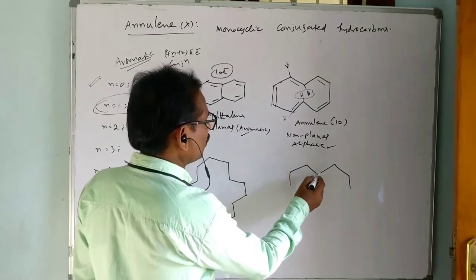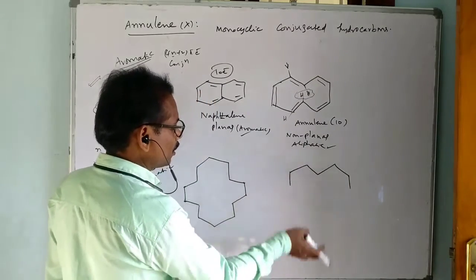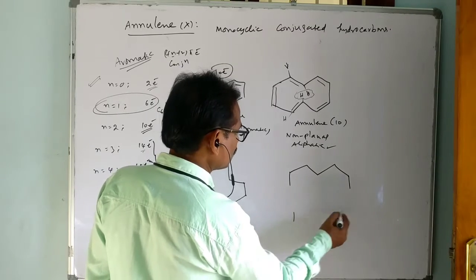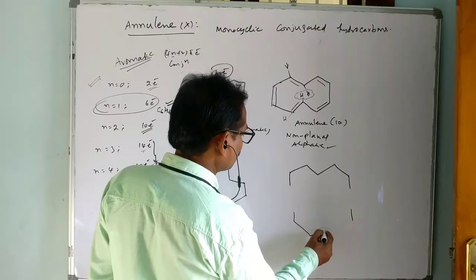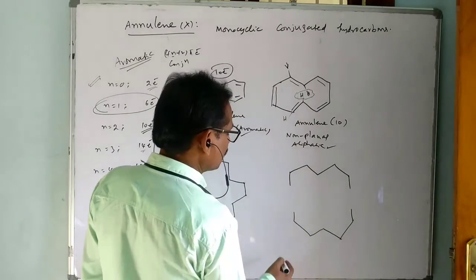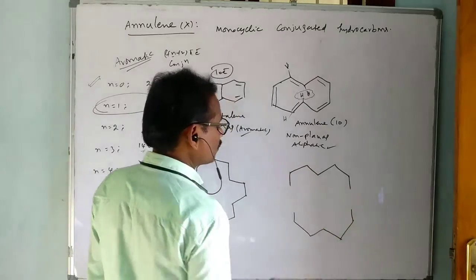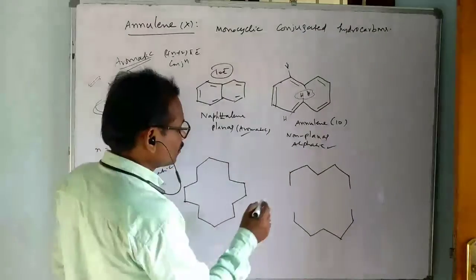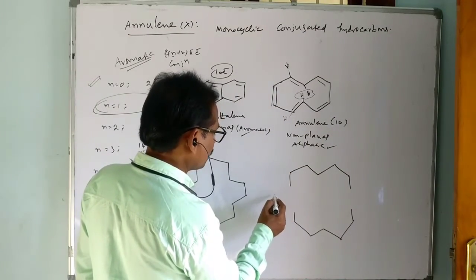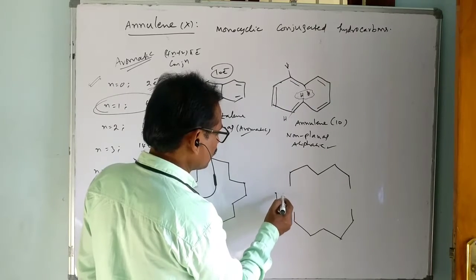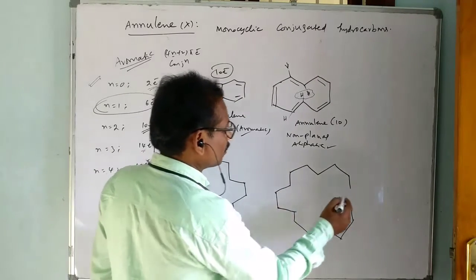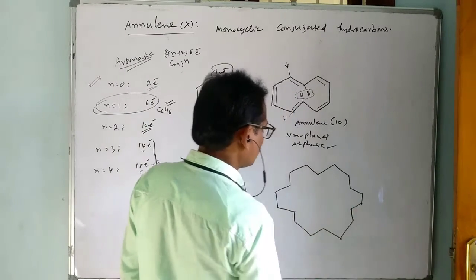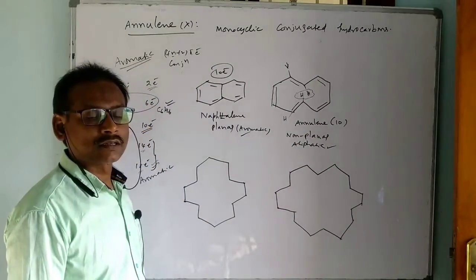now you are having 1, 2, 3, 4, 5, 6, 7. Let me write down also. So 1, 2, 3, 4, 5, 6, 7. So 7 here, 7 here. 2 more, 4 more carbons. Sorry, total 18. That's why we can write. You can put here 2. And here also you can put 2 more. So this is a system of 18 carbons of cyclic of transannular form.